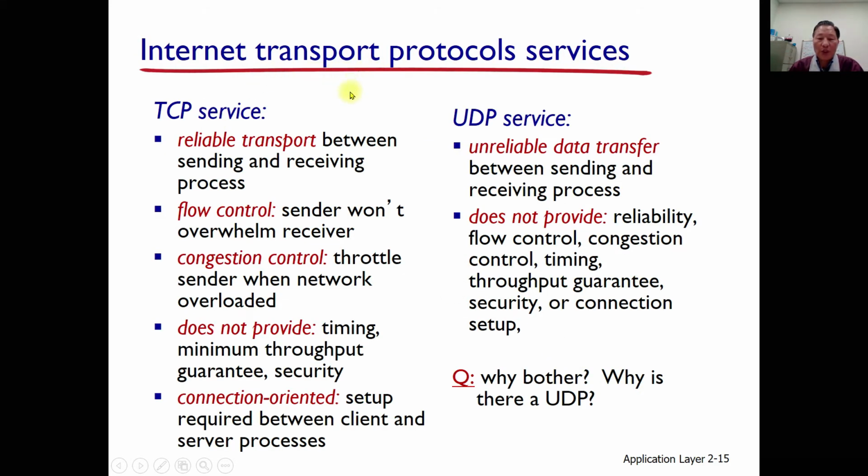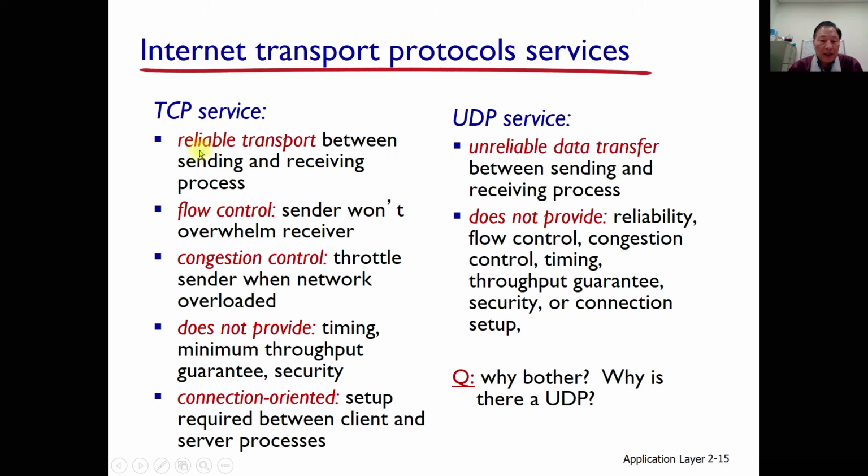Internet transport protocol services. We can differentiate the Internet transport protocol services, and there are two kinds. One is TCP service, another one is UDP service. Depending upon that, we have different protocols, TCP and UDP.